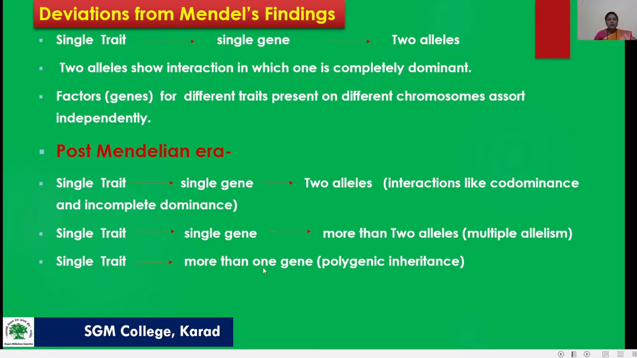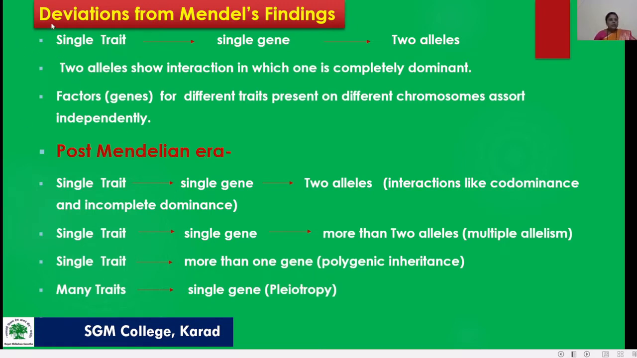In a single trait we have more than one gene; that inheritance is known as polygenic inheritance. Then many traits controlled by a single gene is also known as pleiotropy. So this is the post-Mendelian era, which is also known as neo-Mendelism. This is a short information about Mendel's era as well as the post-Mendelian era.